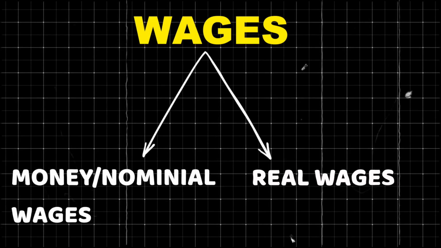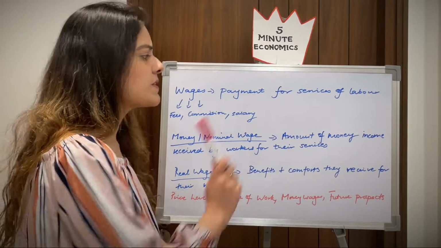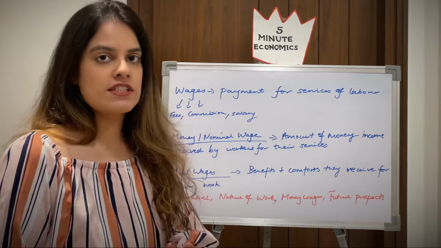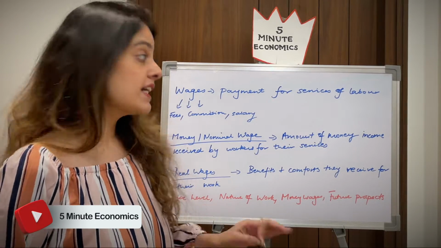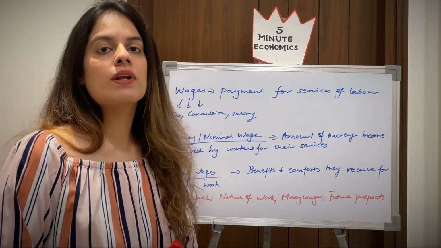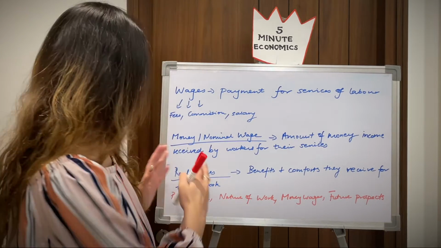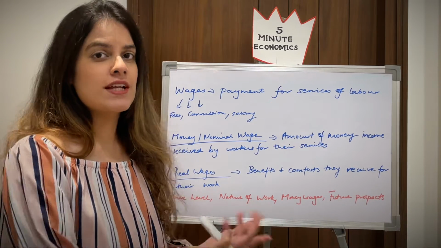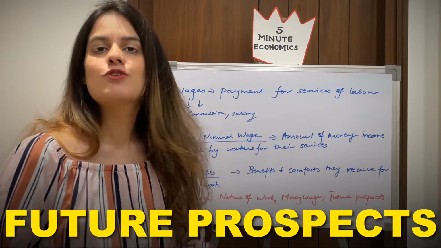But wages, guys, are of 2 types: money wages, also known as nominal wage, and secondly, real wages. Money wages is the amount of money income which the labor receives for their services, the actual income they receive, right? But what is real wages? Real wages is the benefits and the comforts they receive from their work, the leisure and the benefits they are availing because of their money wage. That is what we call real wages. Real wages depend on many factors. We're not going into detail, but just letting you know the factors in brief. It depends on price level, the nature of work, at times on money wages and future prospects.